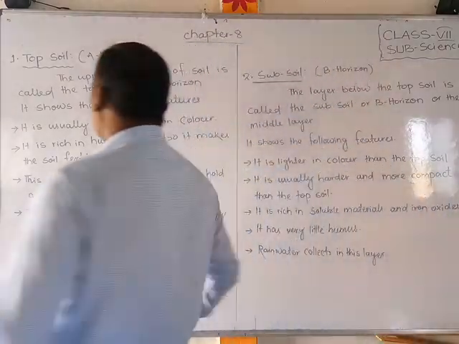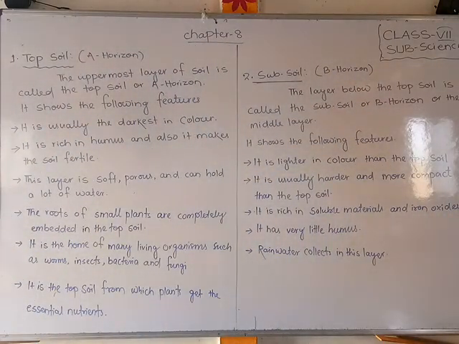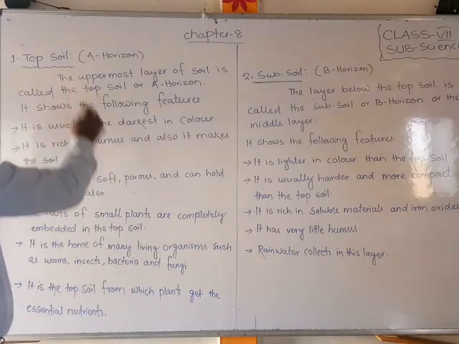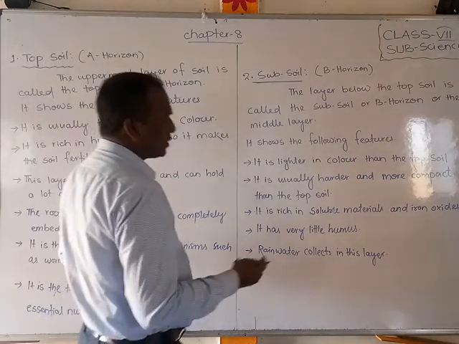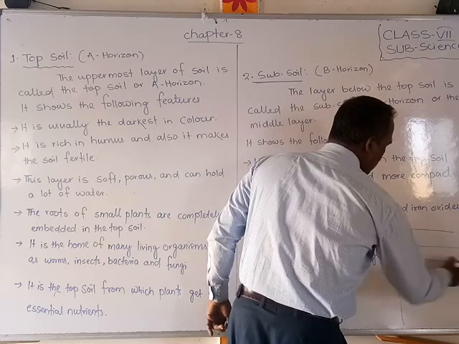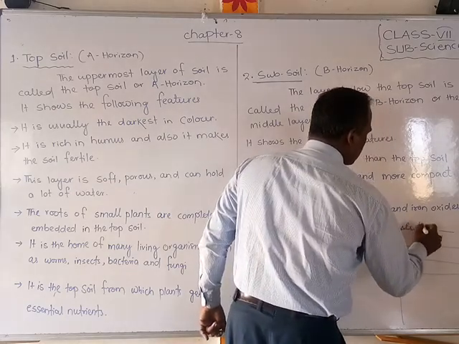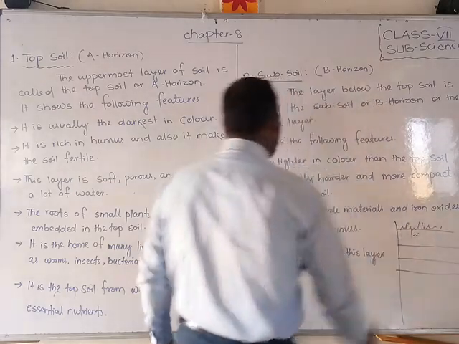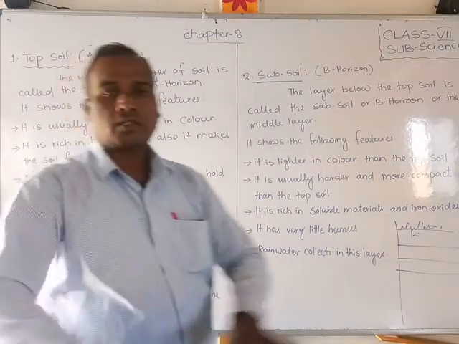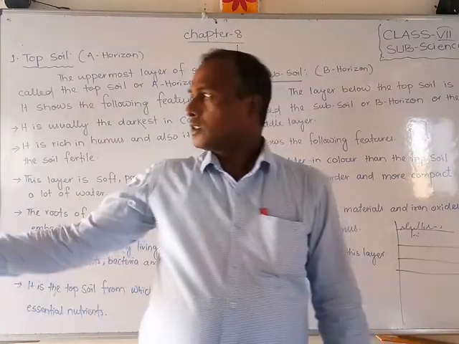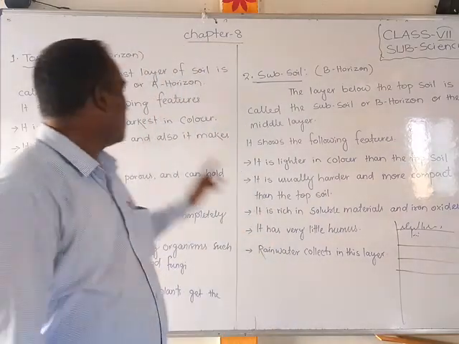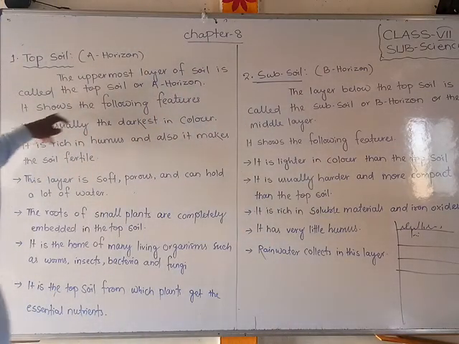Okay students, see the first definition. Topsoil, the uppermost layer of the soil, is called the topsoil or the A horizon. What is that uppermost layer? I have already told you, students, and I have drawn that picture. Here I am doing it just once. If there are three layers like that, here the plants are growing, so this layer is called the topsoil. It is the uppermost layer of the soil, where we generally do agriculture. Now we have to discuss its color and its features.